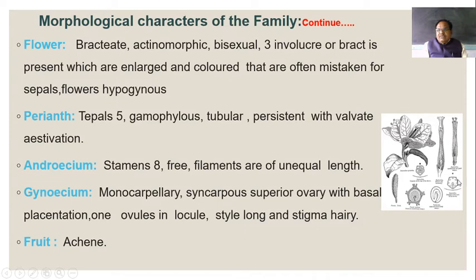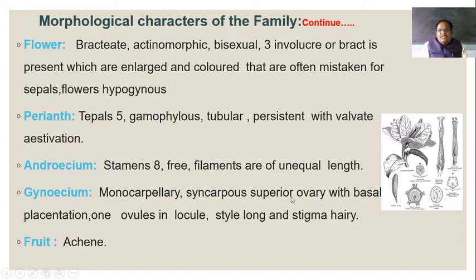They are 8 in number. Those are free. So stamens are 8. They are free. Filaments are unequal in length. When we observe this, some stamens are near the throat, inside the tube, and some are above the tube. So they are unequal in length. Filaments are unequal.